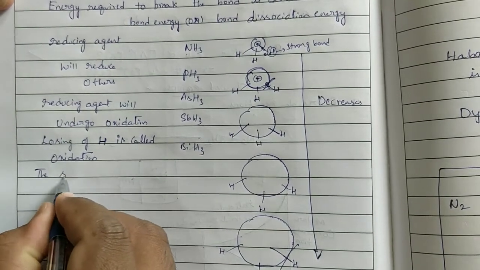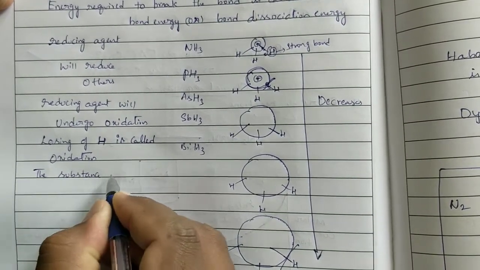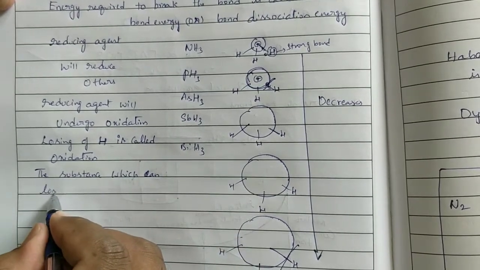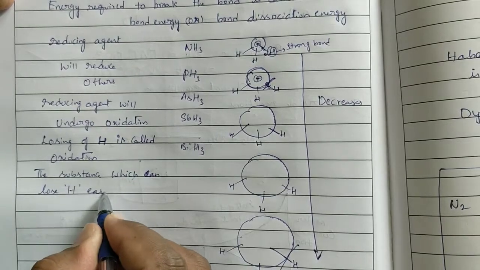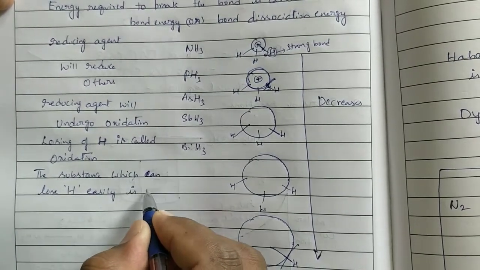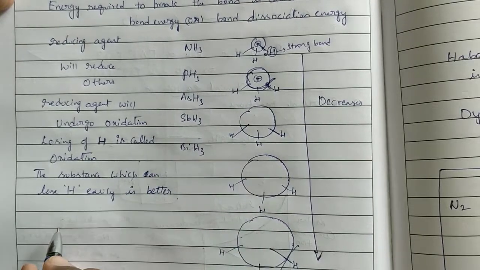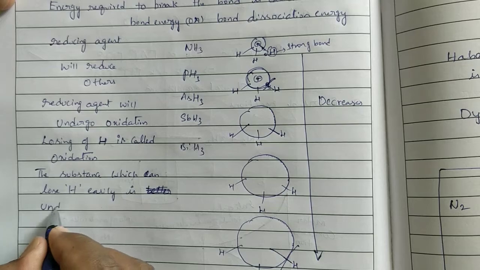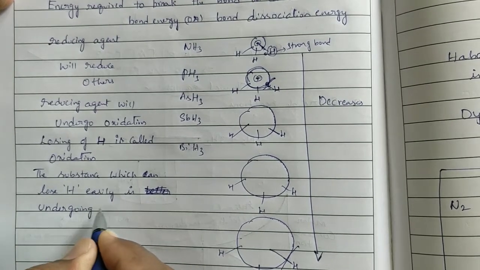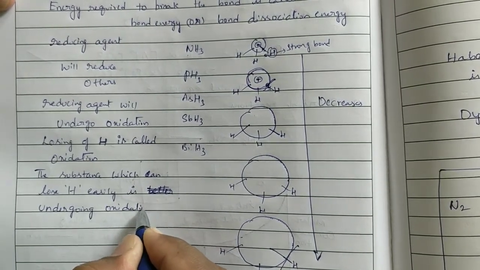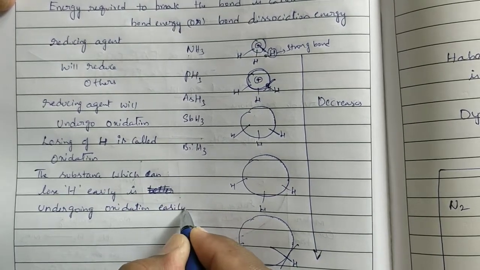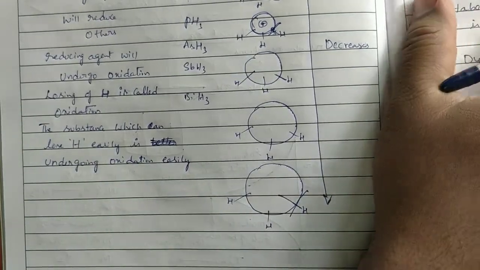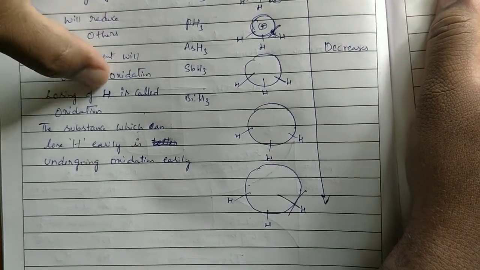The substance which can lose hydrogen easily is undergoing oxidation easily. All of you observe what is the nature of oxidation in this case.